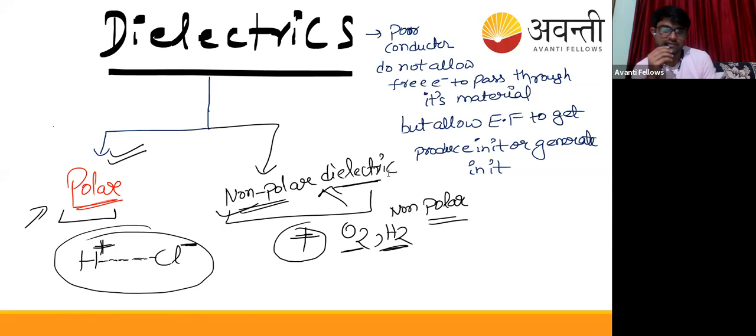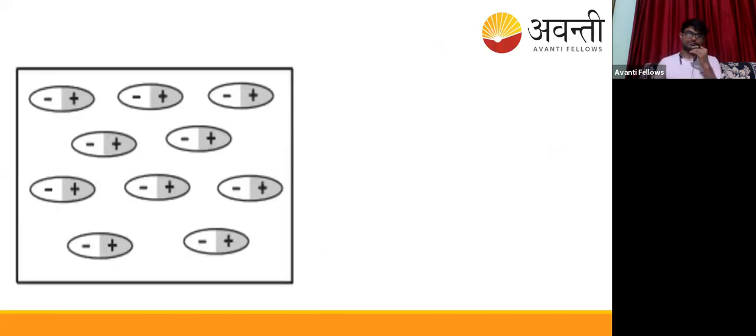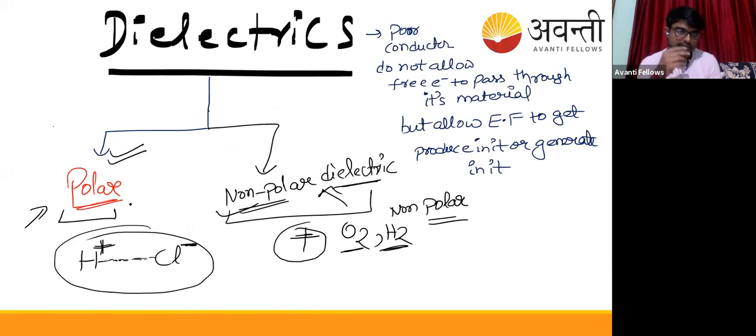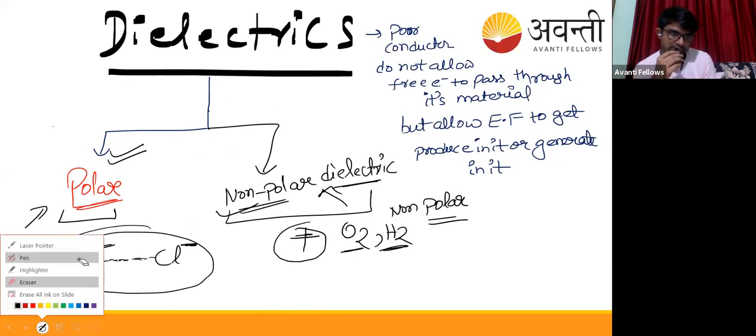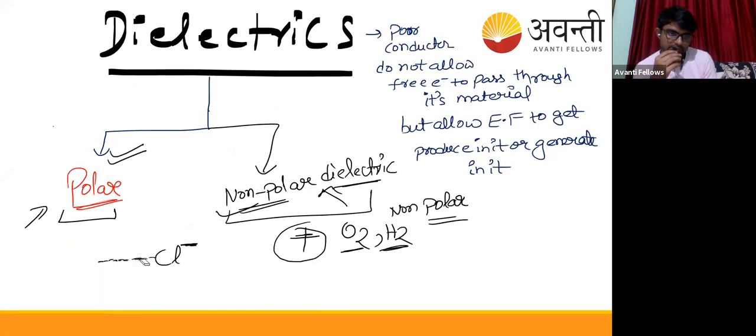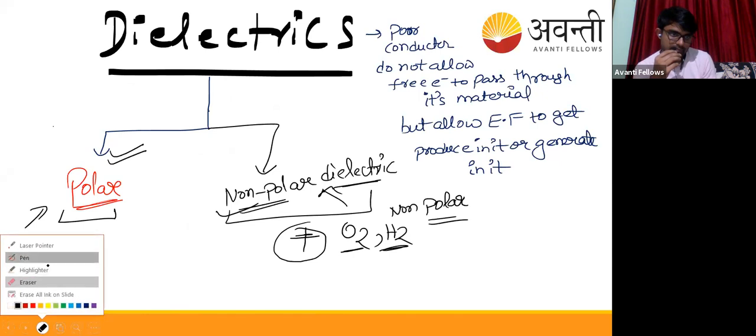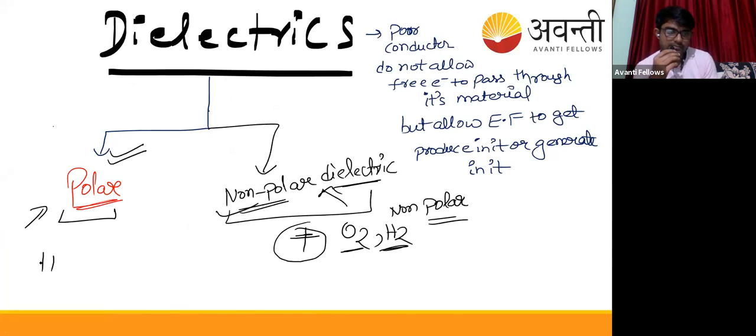Polar ones are those molecules I told you about with the example. Let me explain it again. See this: H plus atom, Cl minus.